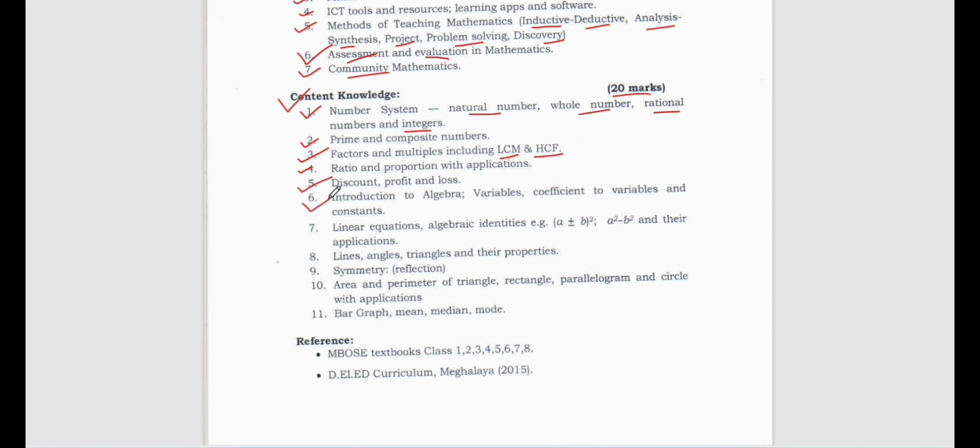Then introduction to algebra. Variables. What are variables? What are coefficients of variables? And constants. What are constants? What are variables, and what are coefficients? These things you should be able to differentiate.